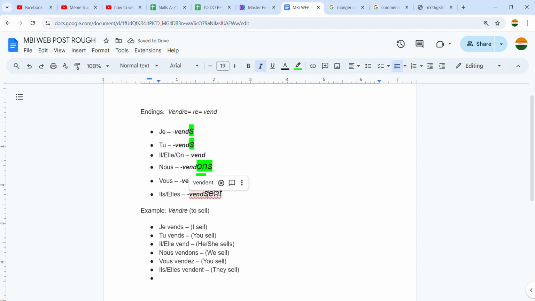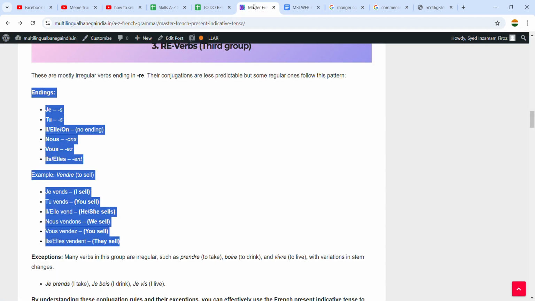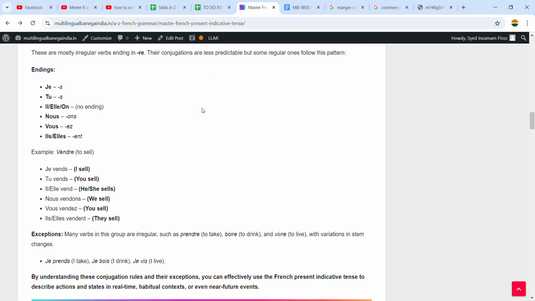Do not look at the s or the changes I am doing. Now this is the final list for you. So je vends, tu vends, il on vend, nous vendons, vous vendez, ils on vendent. So this is how we conjugate some verbs.